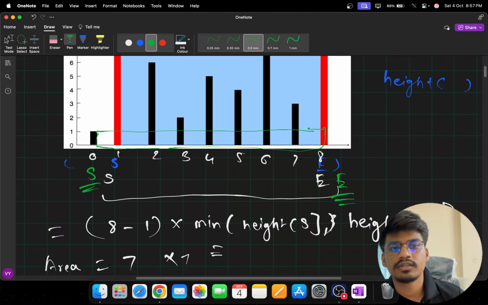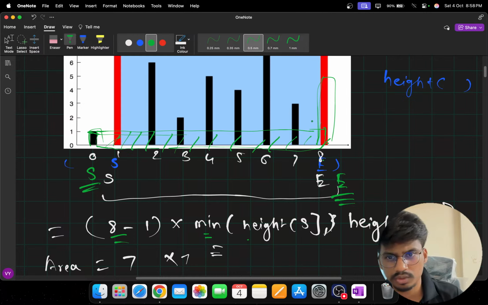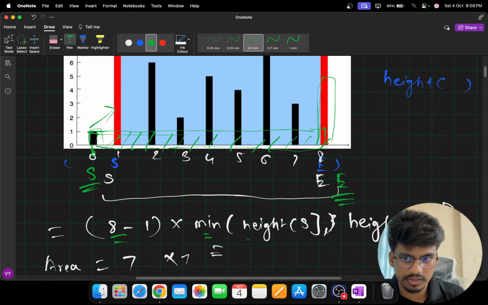How can we get this? Basically we get the difference between this end and this start, times the minimum height of this one and this one. So we take the minimum so that we get the water storage in this part. In this manner we can get the area which can be covered if we consider these two lines. And then when we have a bigger line than this previous line, we can just increase our S and bring it ahead, so that we consider the other elements.